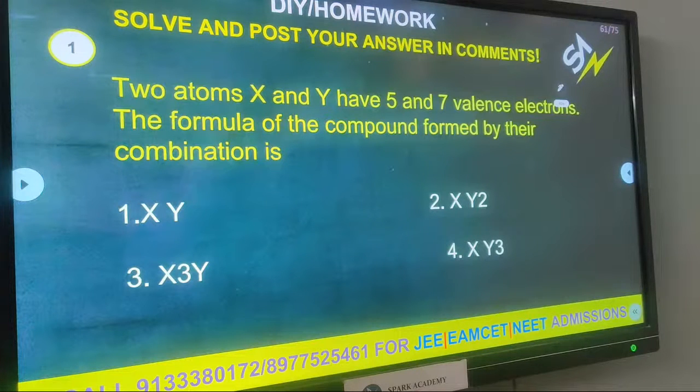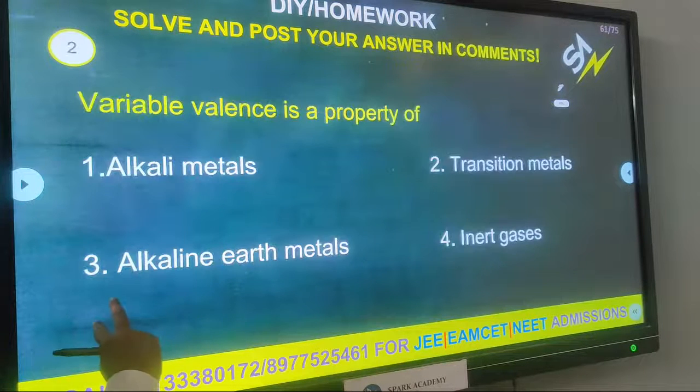Yes. Valence electrons are responsible for bond formation. Now we start writing the compounds by the crisscross method using valency electrons. So in this way, with the help of valence electrons, write down the valency of X and Y. After that you can employ the crisscross method and you will get the answer. Clear? So it is my hint. Next.